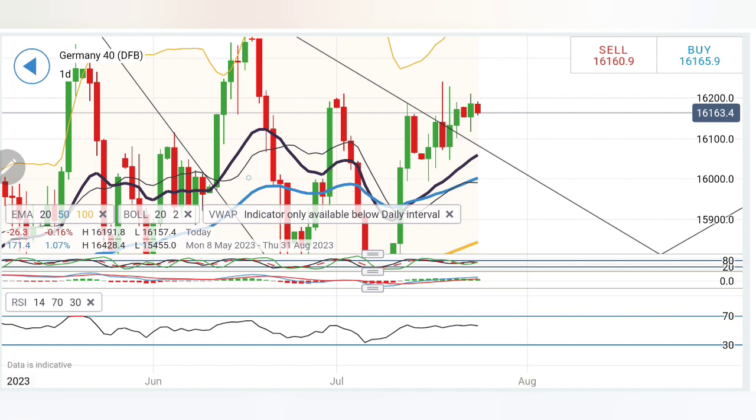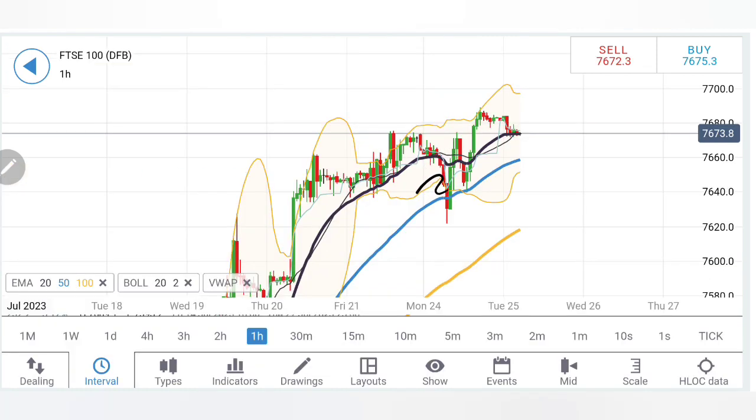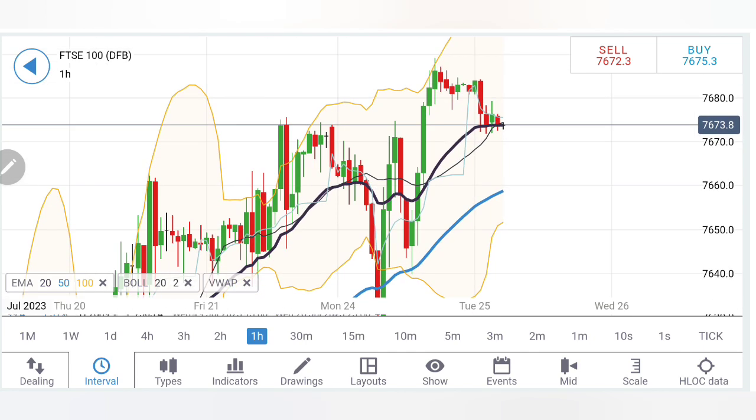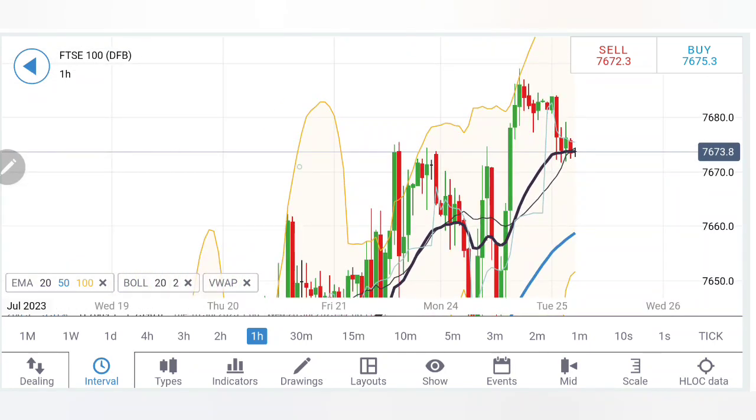Now let's have a look at FTSE 100. If you look at UK 100 here on the hourly chart, see, the support is far below at 7,640 and 7,660. So far, it is just struggling to break these support levels, and since then trading bullish. You can see higher highs are seen here, higher lows are seen here. I will definitely observe now how it behaves at around these levels. Now see, previously this was the resistance here, 7,675.